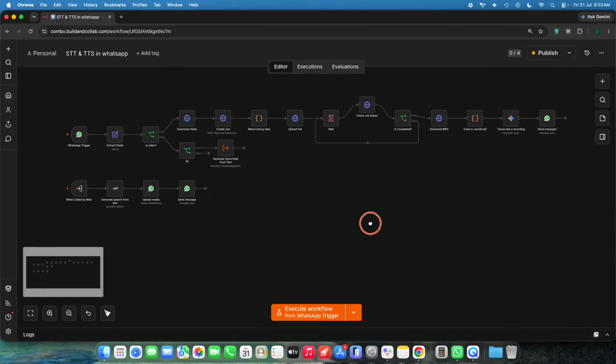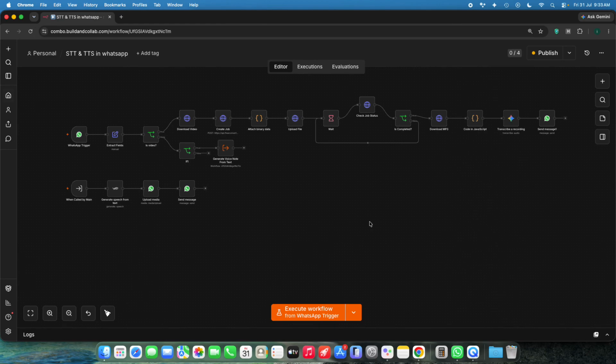I will show you this WhatsApp bot that automatically transcribes your speeches, technically the audio file transcribing, right inside your WhatsApp. And at the same time, you can also generate text to speech right inside your WhatsApp. Okay. This is kind of a cool use case for sure.